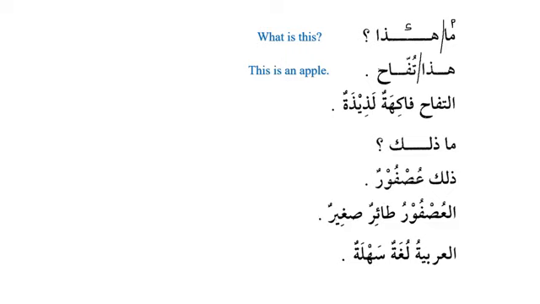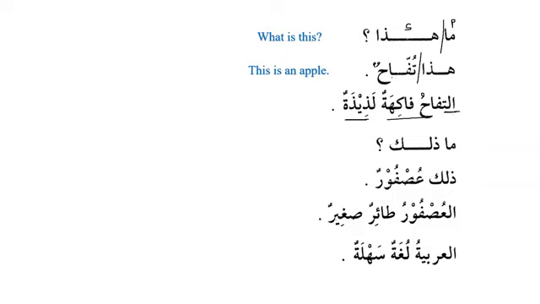So now we can see over here, we have nominal sentence. It's a very simple sentence. Here now we have at-tufahu, the apple, fakihatun, لذيذة. Now we can see that التفاح is a fruit, فاكهة, and similarly it's feminine, that's why it's a noun, and that's why the adjective is also feminine, لذيذة. I have a question here. Why here we have التفاح? Does anyone remember? I gave you example from the Quran as well.